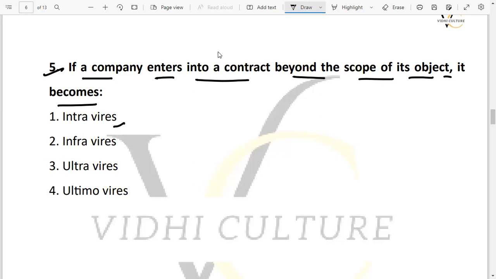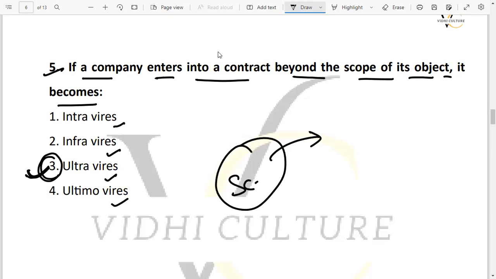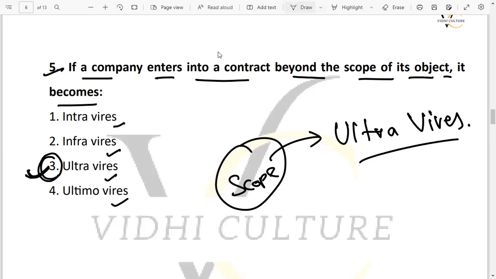Is it intra vires, infra vires, ultra vires or ultimo vires? तो ये एग्जैक्टली क्या होगा? So the right answer of this question is option number 3, that is ultra vires, because the company is going out of its scope. Okay, going out of its scope, so we can say that it is ultra vires. So this is the right answer of this question.